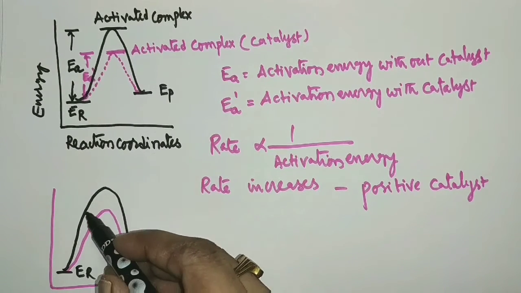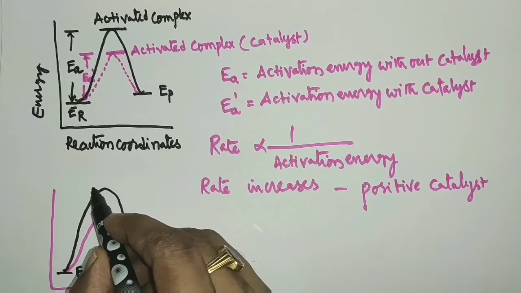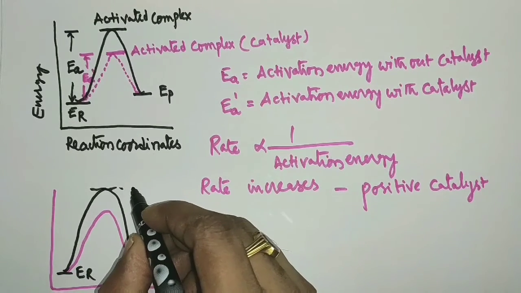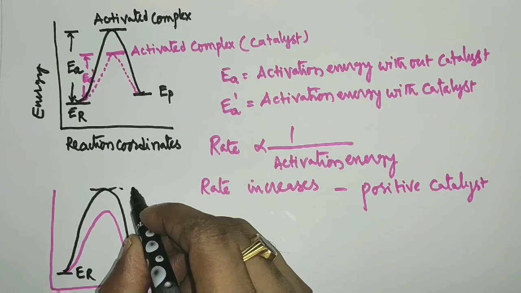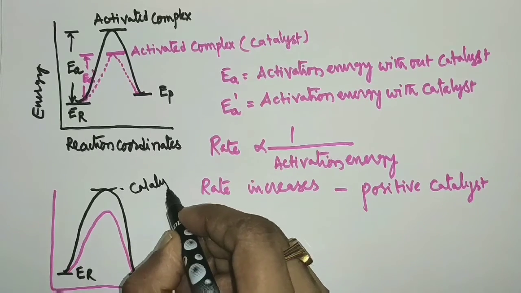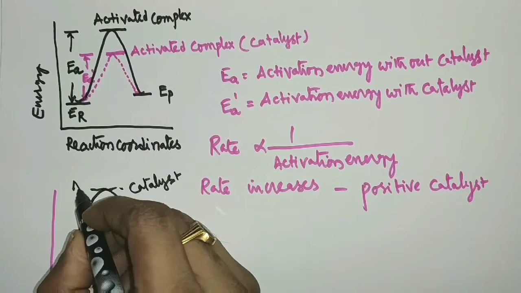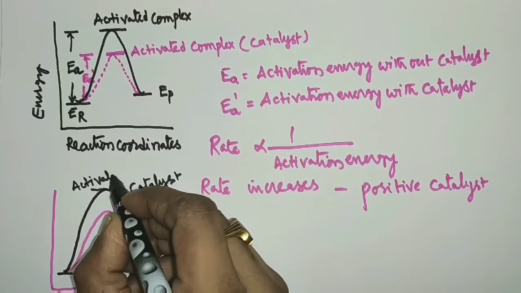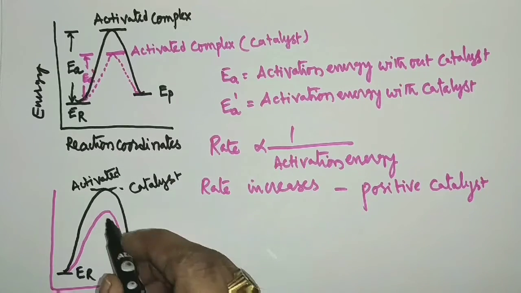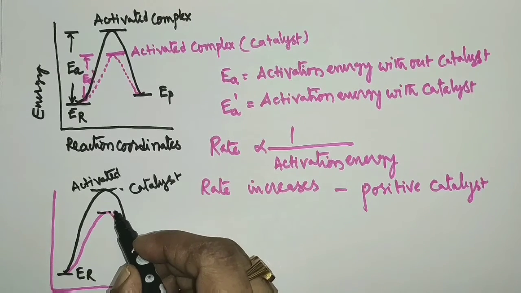This is the reaction path in presence of catalyst. So this is the activated complex formed in presence of catalyst, and this is the activated complex formed in absence of catalyst.